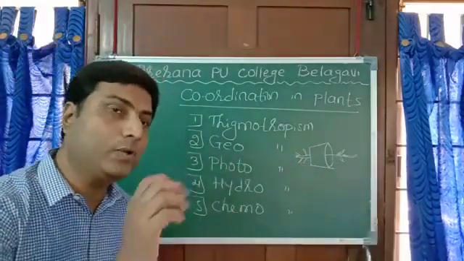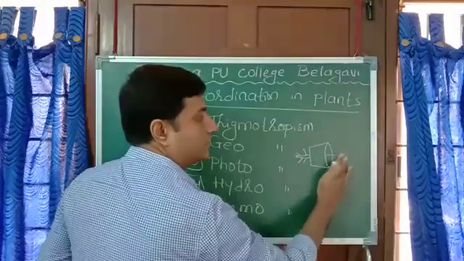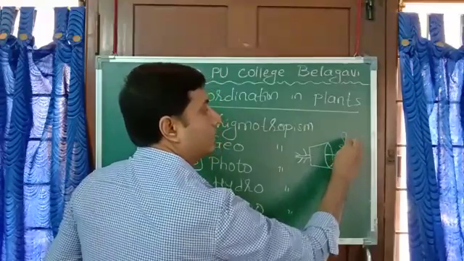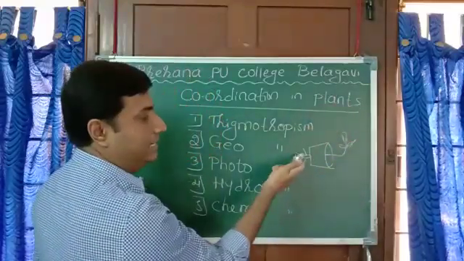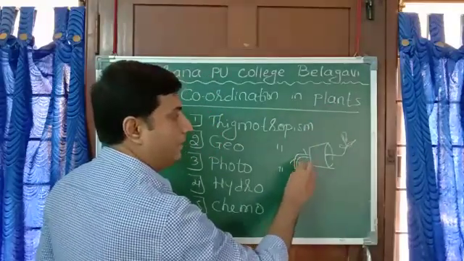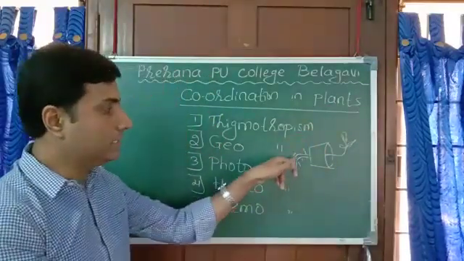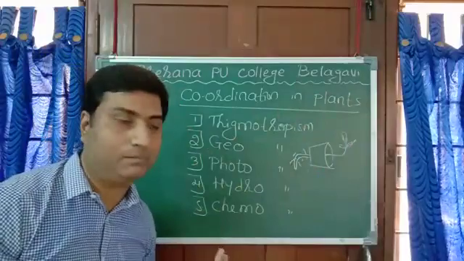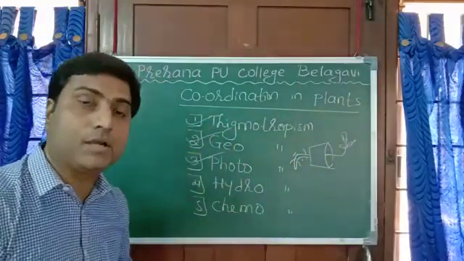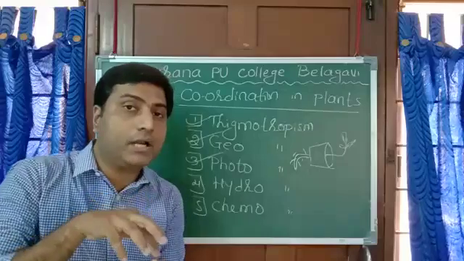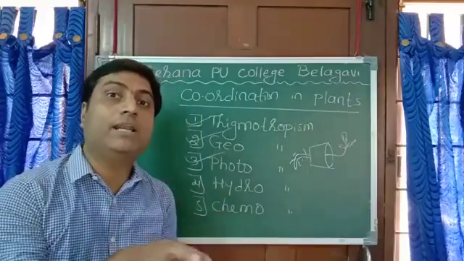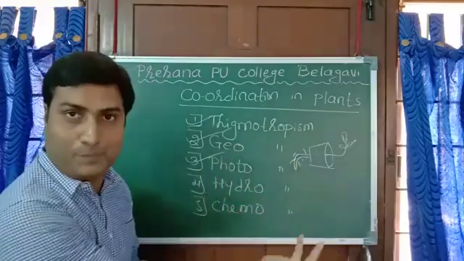After a few days you can see the stem part moves towards light, and the root part bends like this, towards the ground. So this is geotropism and phototropism. So thigmo, geo, photo. Hydrotropism: roots always try to move in the soil towards water, where water is available.